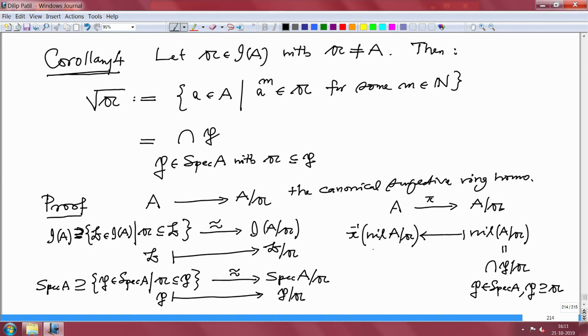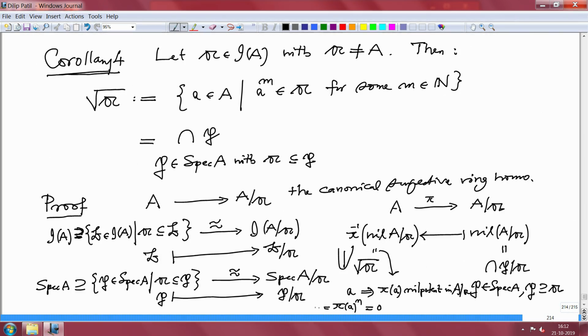First of all, note that this is precisely the radical of 𝔞 on one hand, because if a belongs here, that means π(a) is nilpotent in A/𝔞, that is π(a)ⁿ is 0.